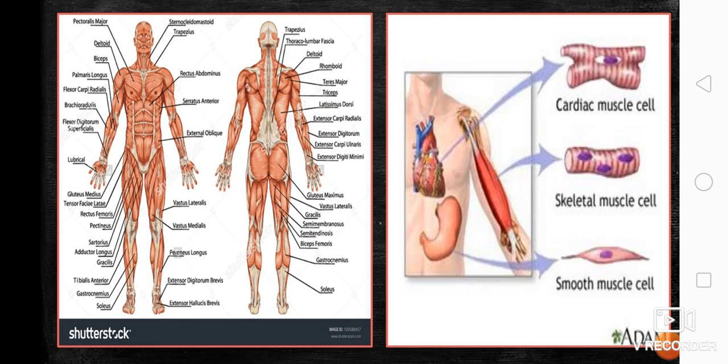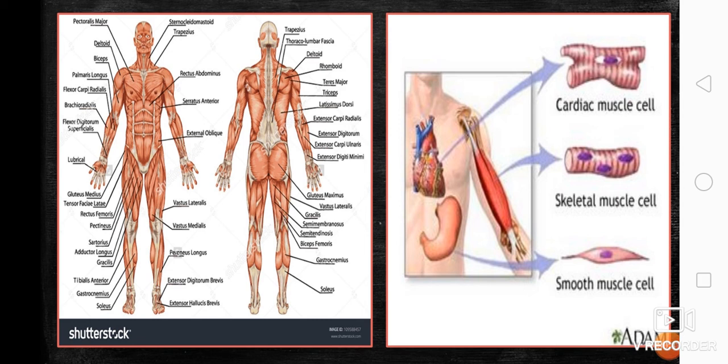described, or briefly described, the last five organ systems. Again, we have the digestive system for digestion of the food, and the respiratory system for the exchange of oxygen and carbon dioxide in our body. We have the circulatory system, how the blood is circulated or delivered into the different parts of the body.